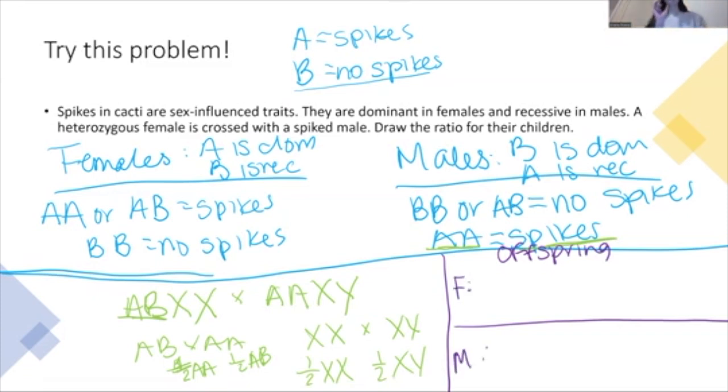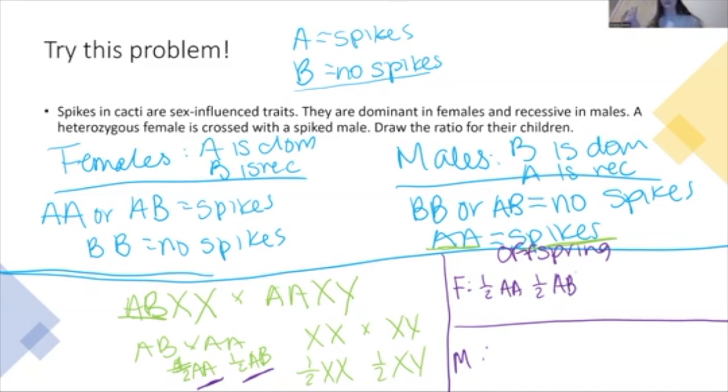So our female offspring have, so just looking at females right now, if they're female, that means they're XX, obviously. And now we look at that autosomal trait. They have a half a chance of being big A and a half a chance of being AB. So that would be our genotypic ratio.